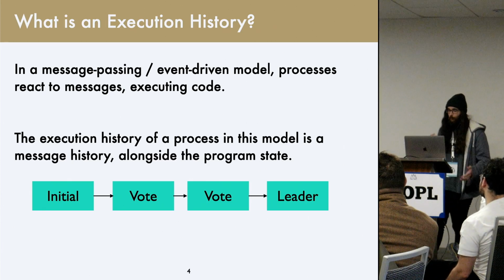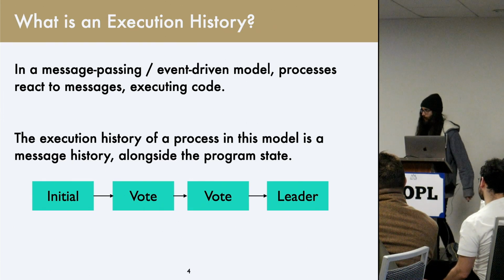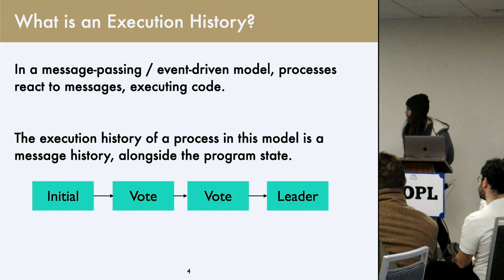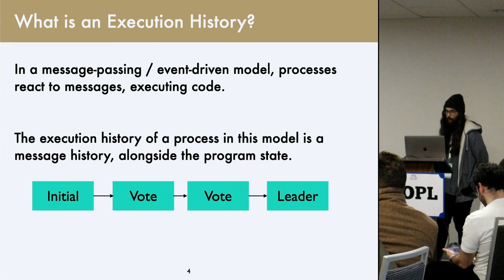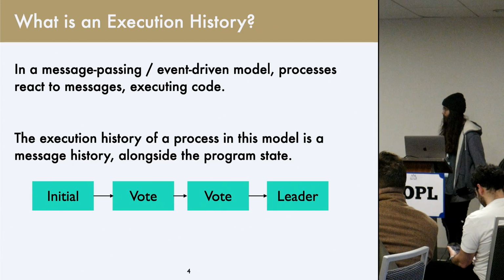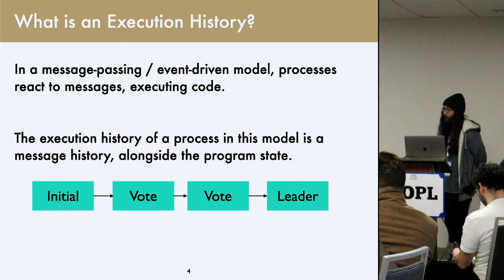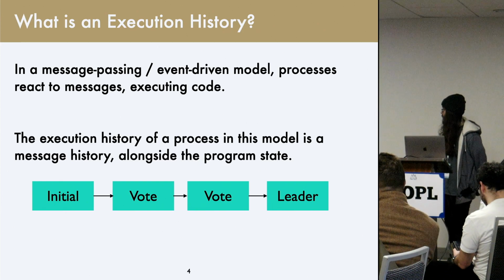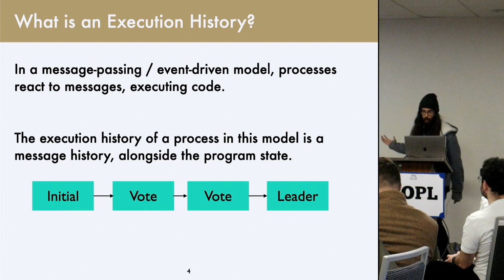We're going to look at this sort of message passing or event-driven model where each process is going to send and receive messages, and whenever they receive these messages, they're going to react by executing some block of code. In this case, our execution history is not just the state of the program itself, but a history of which messages have actually been received in which order, which allows us to start from some initial state and essentially read off this history to reach the current state. The history for a particular process might be that you receive an initial message, you receive 2 votes messages, and then you receive a leader declaration.